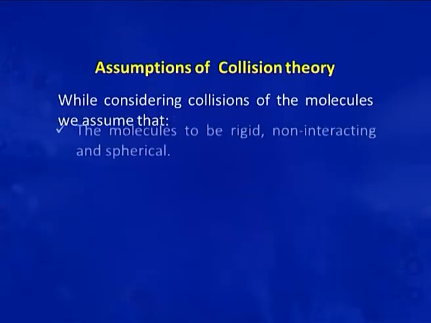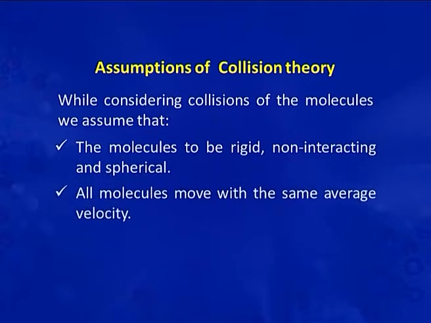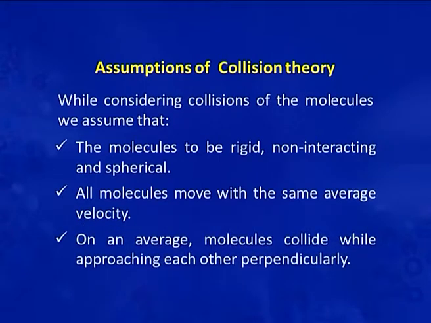Before starting this, we will consider some assumptions of collision theory. First assumption of collision theory is the molecules are rigid, non-interacting and spherical. Second assumption is all molecules move with the same average velocity. And third assumption is on an average molecules collide while approaching each other perpendicularly. Let us start with collision properties. On the basis of all these three assumptions, the following properties of gases can be discussed.